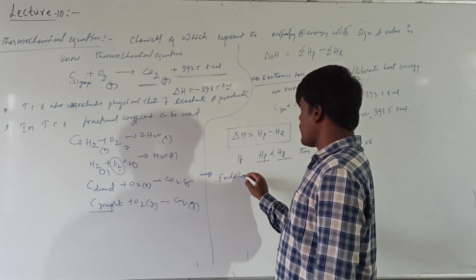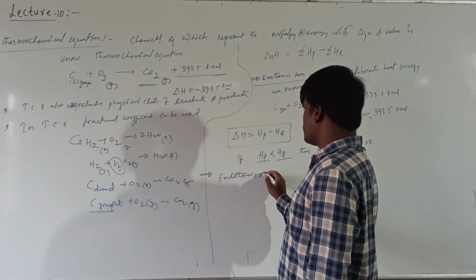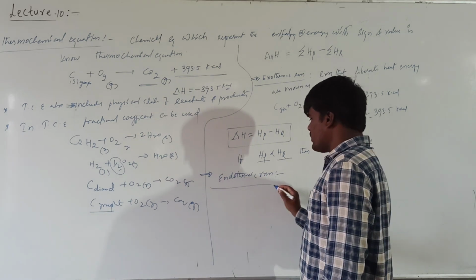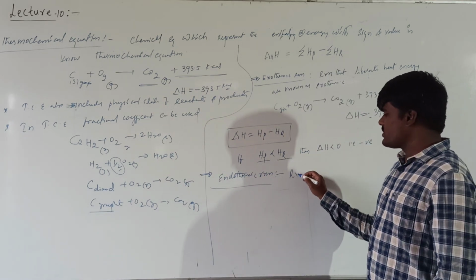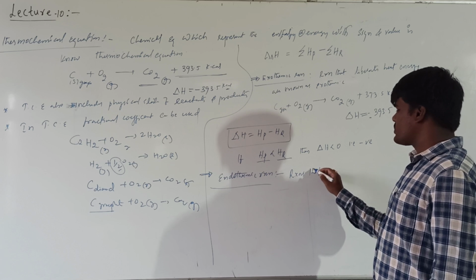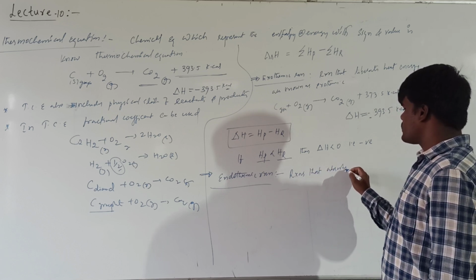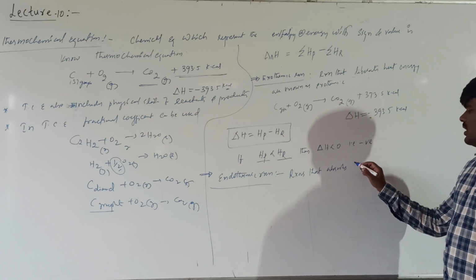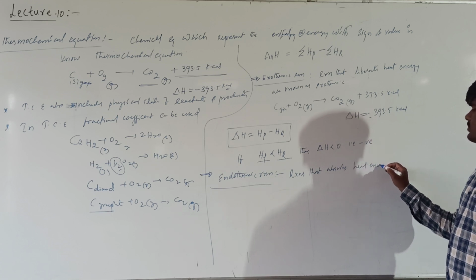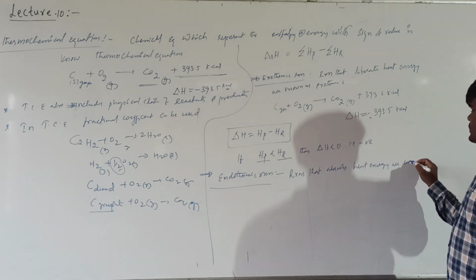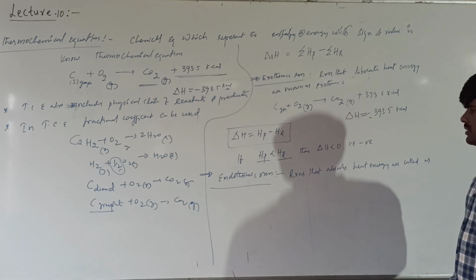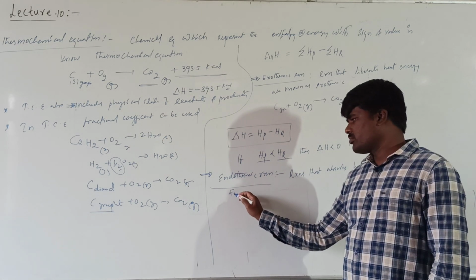What is meant by endothermic reaction? Reactions that absorb heat energy are called endothermic reactions.